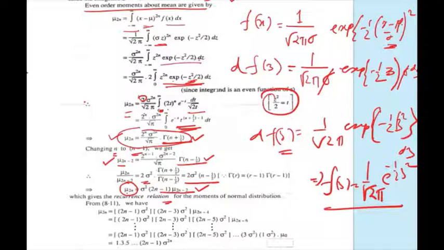So for mu twice n, this is twice n minus 1 sigma square, and if you substitute the value of n as 1, 2, 3, 4, this is sigma square into twice n minus 3 sigma square mu twice n minus 4. Again, the next term we can write down like this. So ultimately the even order moments we get as 1 into 3 into 5 into twice n minus 1 sigma to the power twice n.